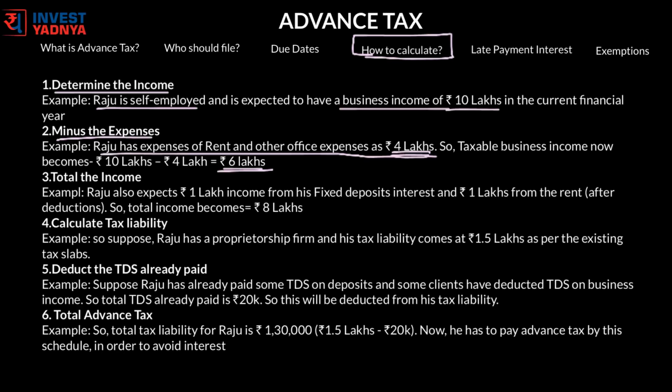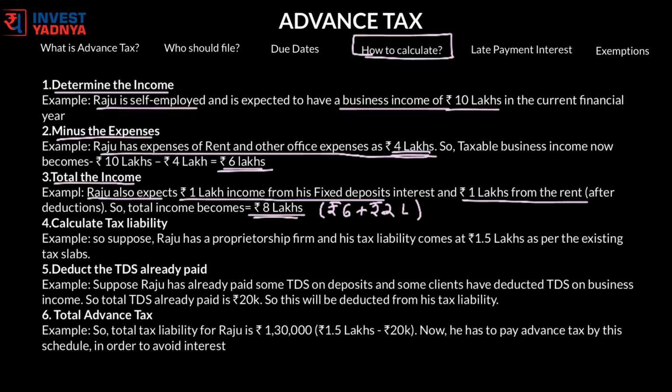Third step is add up other income that you might receive in the form of rent, interest income, etc. So for example, Raju also expects rupees 1 lakh income from his fixed deposit interest and rupees 1 lakh from rent after the deductions. So total income now becomes rupees 6 lakhs plus these 2 lakhs, which is rupees 8 lakhs taxable income.